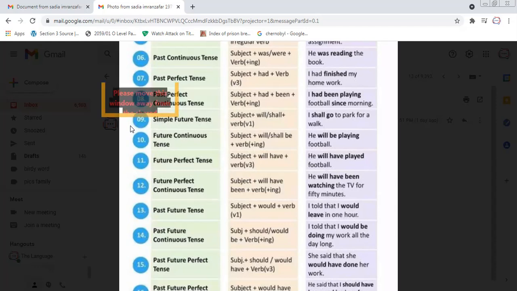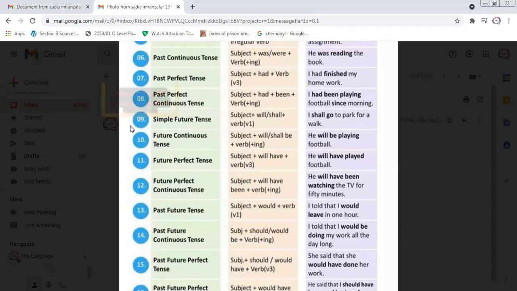Then we have, as we have simple future tense, in the same way we have past future tense, and they are also called modal verbs. Modal verbs in past, like I wish I could have done this, I would have done this. So in past future tense, this is a new thing for all of us: subject, would, and first form of verb.